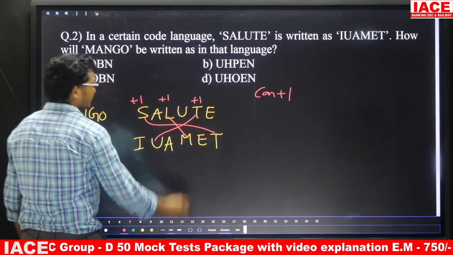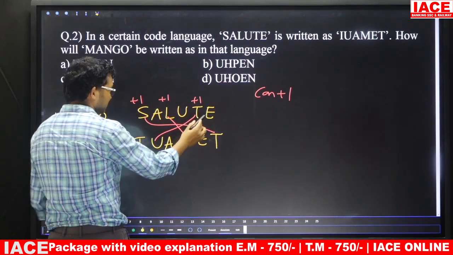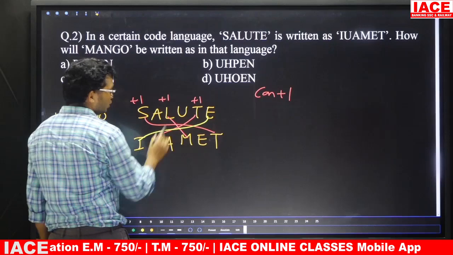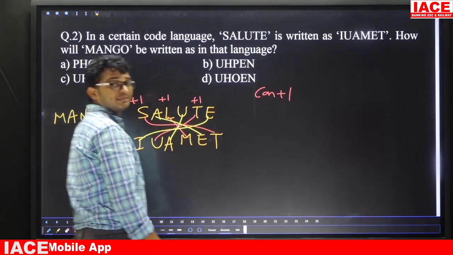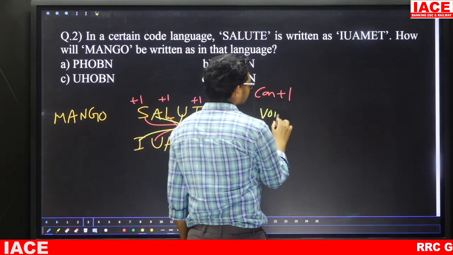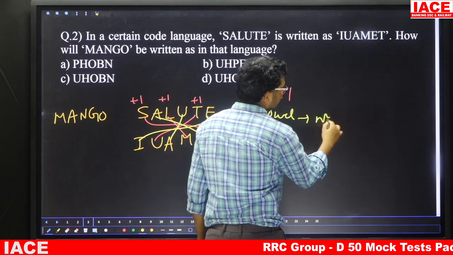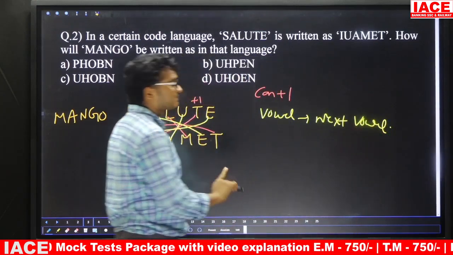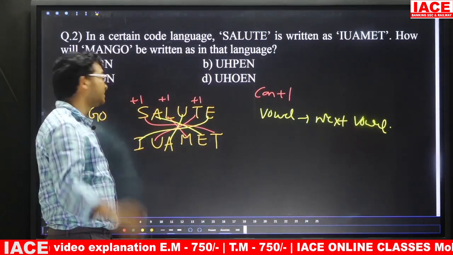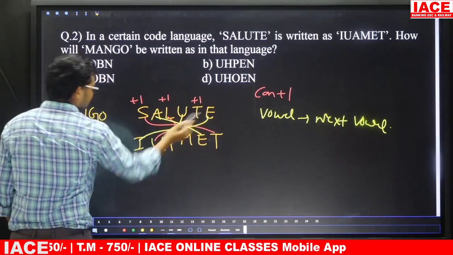Next, if it is a vowel, E, the next vowel is I. U, the next vowel is A. A, the next vowel is E. That means if it is a vowel, then replace it with the next vowel. Friends, here the logic is: consonant means plus 1, vowel means replace with the next vowel. So, the last letter will come first.